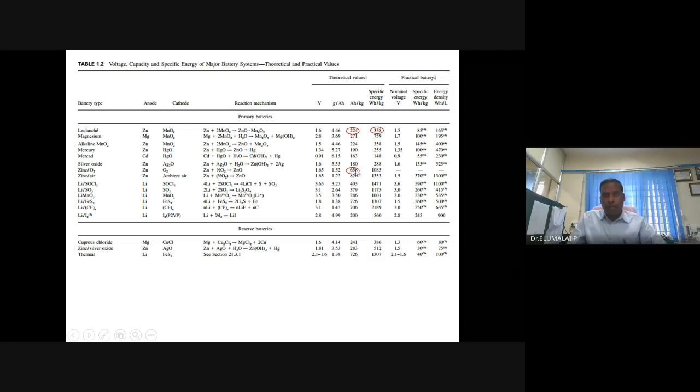And try to get the capacity, 658. I will wait. You have to get this number. Take any resources, internet resources, to know the zinc mass, oxygen mass, anything.